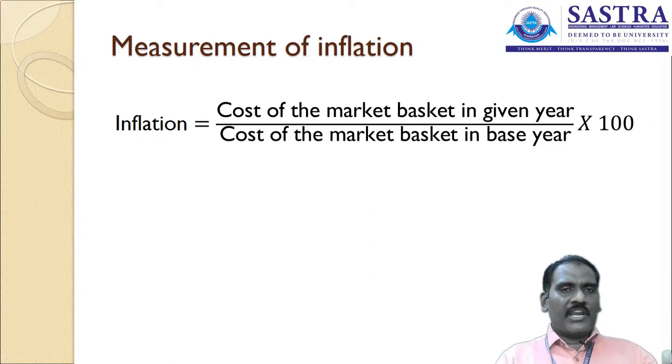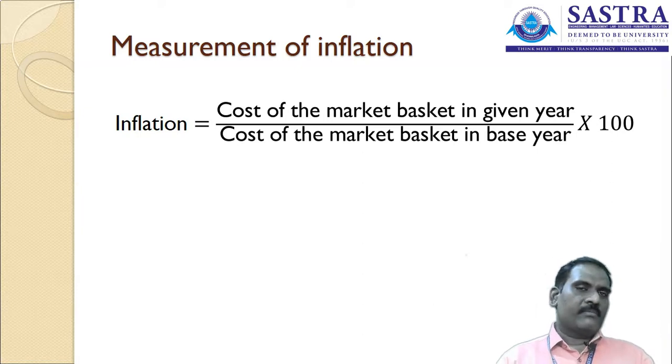I have taken this during the year 2019. So in 2019, the cost of the 4 essential products together was 50 rupees.